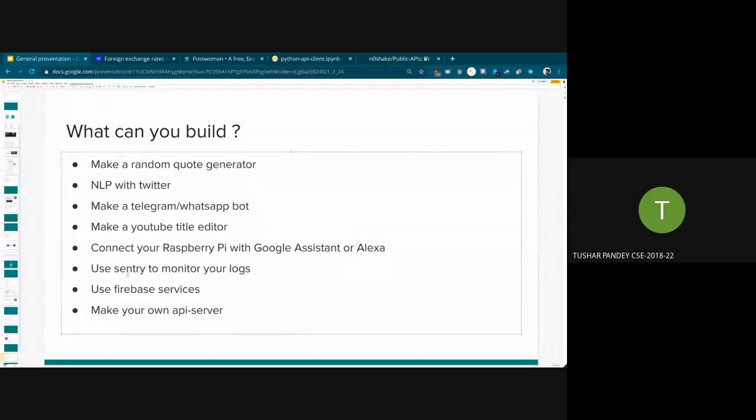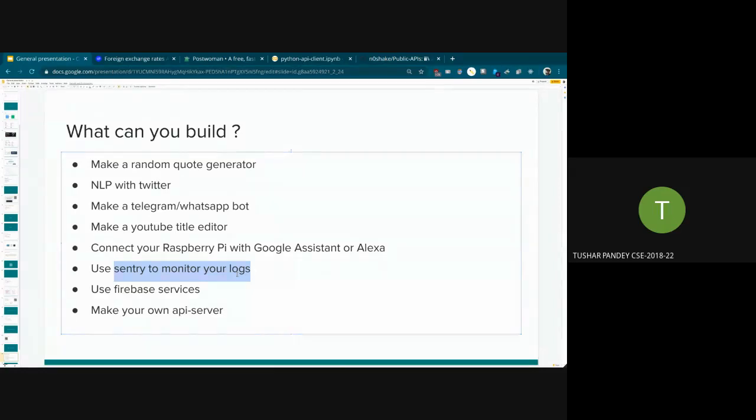Sentry. If you have ever worked on a cloud project before, and you have deployed it, logging is very important actually for any app you make. And once it has been deployed, if you don't have a proper log monitoring system, I'm telling you, the results will not be good. I have actually faced this problem before, and it was a nightmare for me.